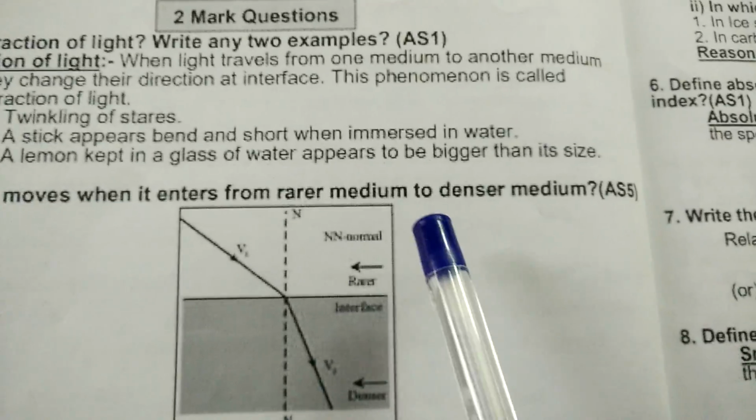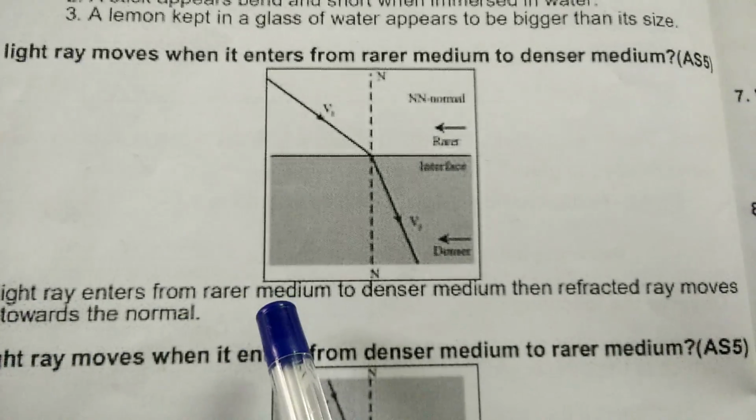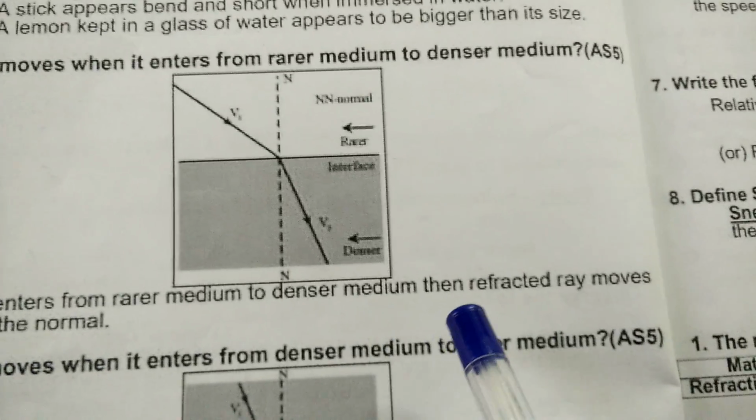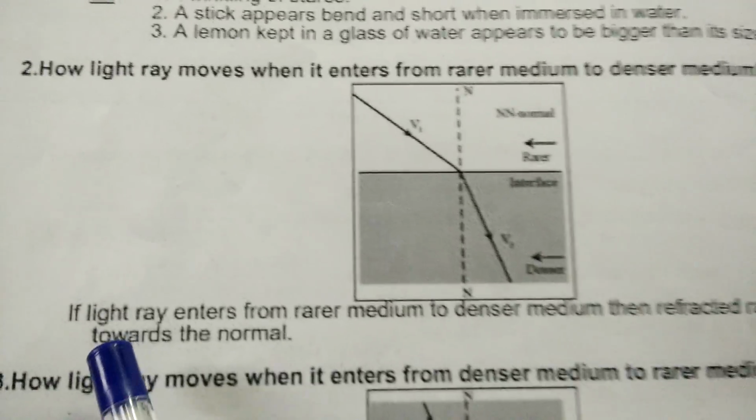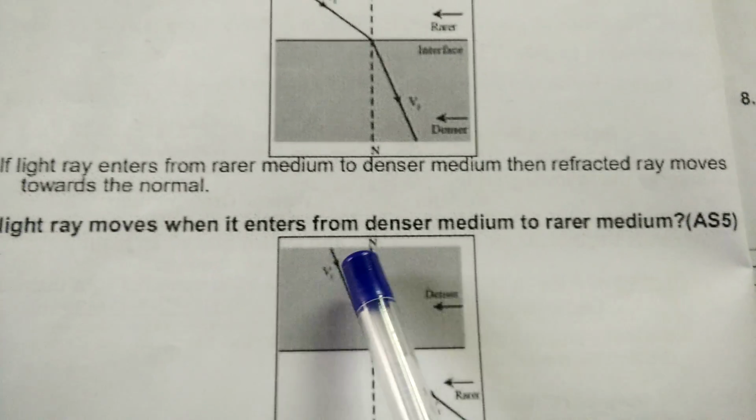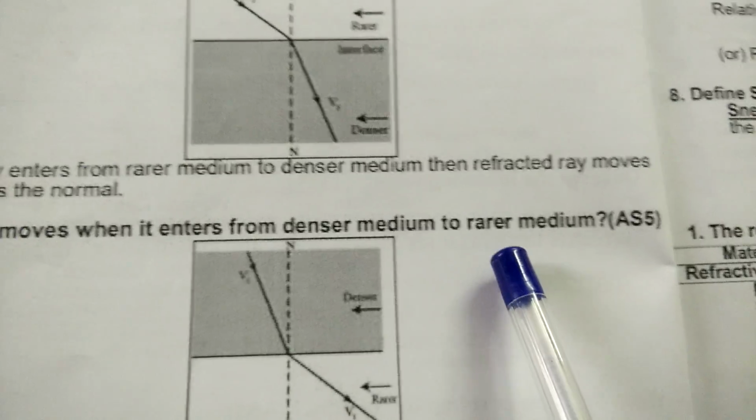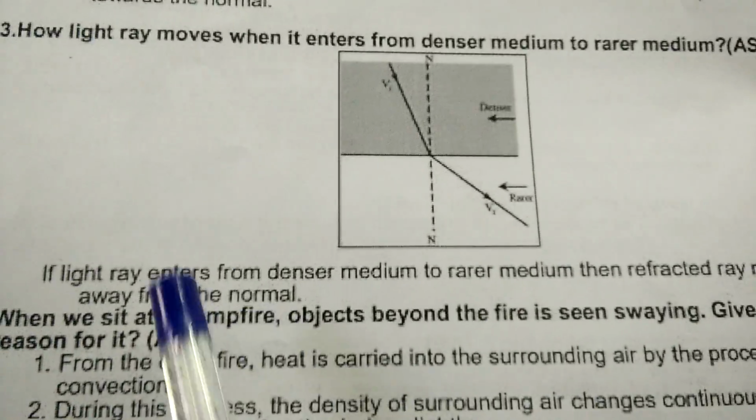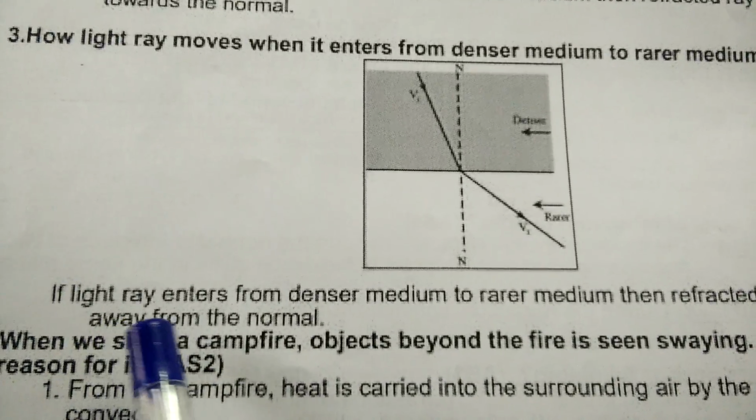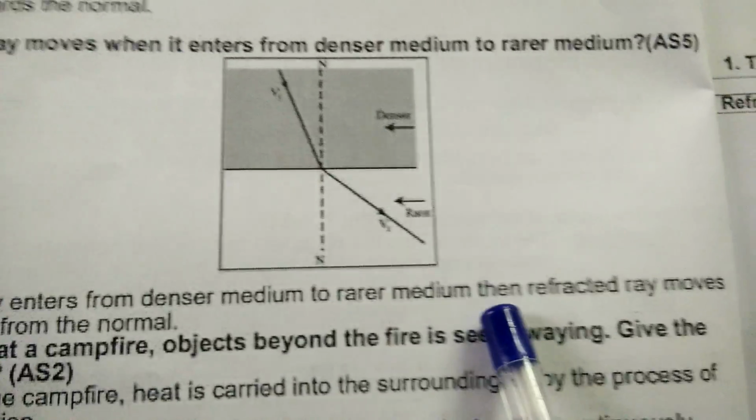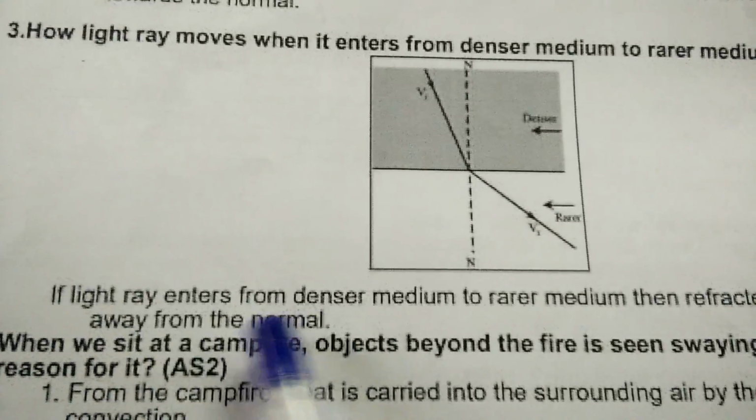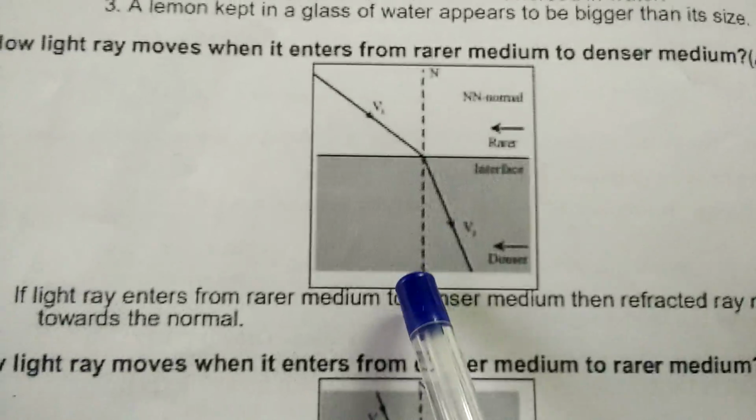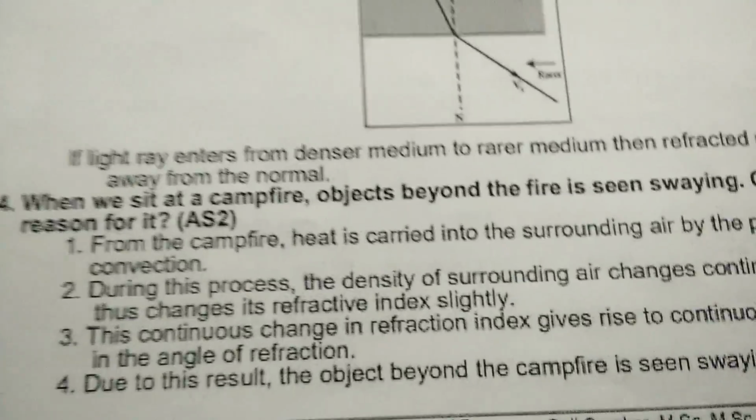How light ray moves when it enters from rarer medium to denser medium. ఇలా ఉంటుంది డయాగ్రామ్. If light ray enters from rarer medium to denser medium, then refracted ray moves towards the normal. How light ray moves when it enters from denser medium to rarer medium. ఇది ఇలా ఉంటుందండి. If light rays enters from denser medium to rarer medium, then refracted ray moves away from the normal. ఇందాకదేమో towards the normal, ఇది away from the normal.